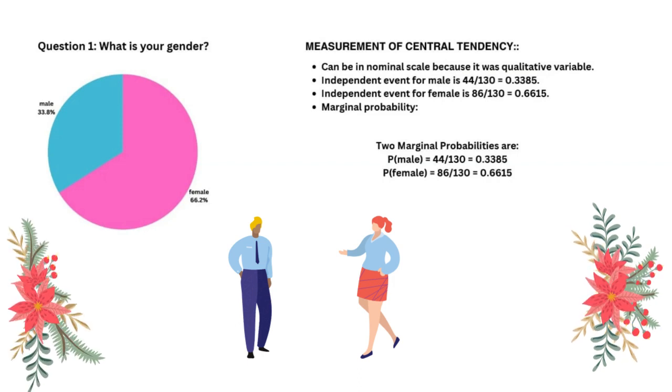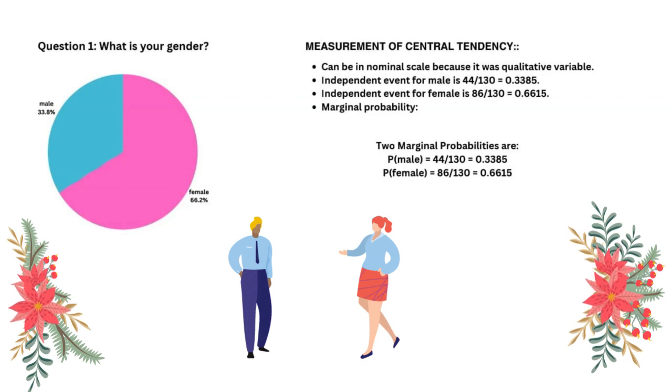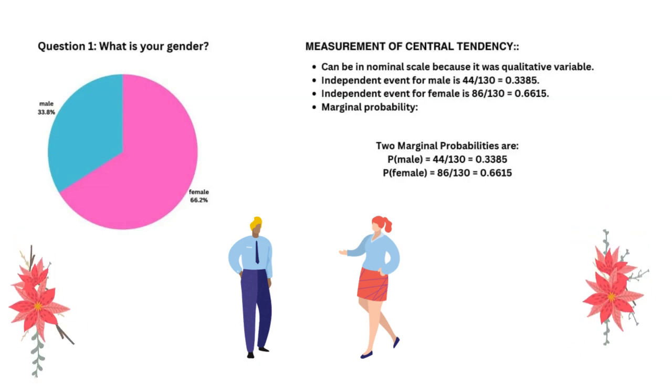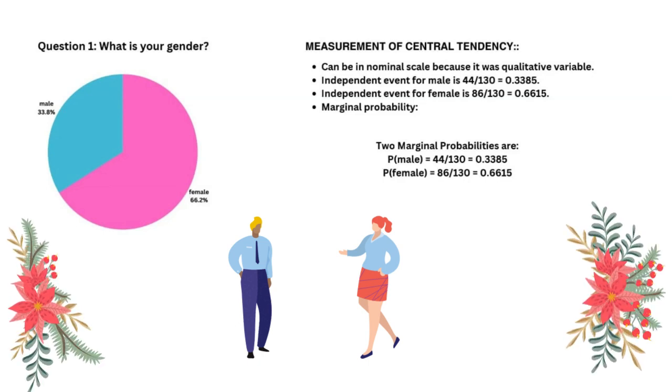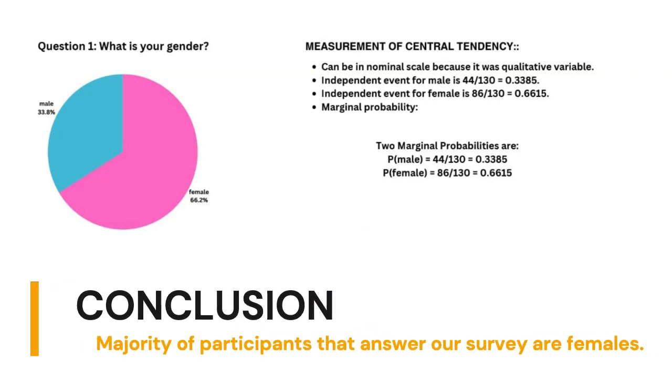The independent event for male is 44 divided by 130, which is equal to 0.3385, while the independent event for female is 86 divided by 130, which is equal to 0.6615. There are two marginal probabilities. For male, P(male) equals 44 divided by 130, which is equal to 0.3385, while P(female) equals 86 divided by 130, which is equal to 0.6615. The conclusion is that the majority of participants who answered our survey are female.